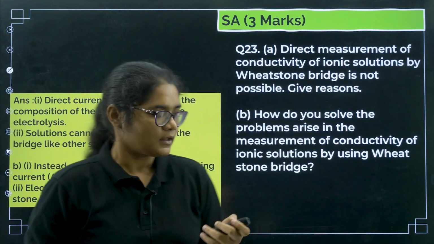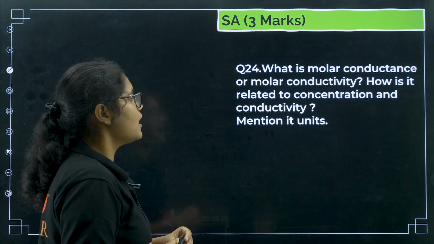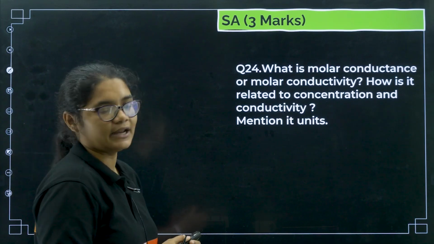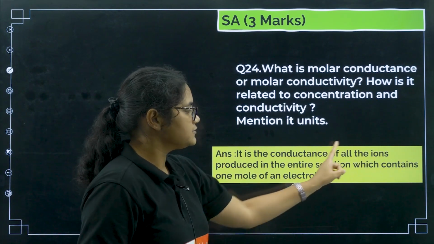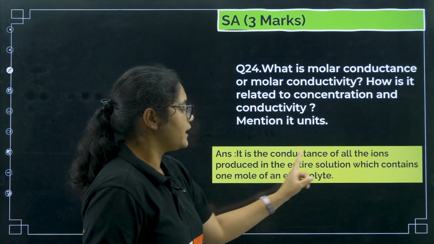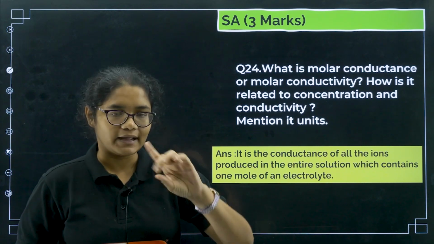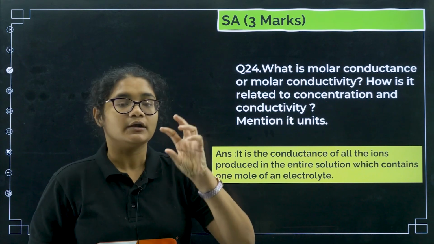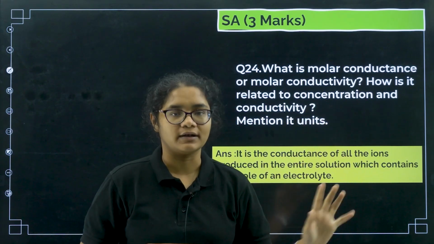Okay, fine. Next, what is molar conductance? How is it related to concentration and conductivity? Mention its unit. Molar conductance is the conductance of all the ions produced in the entire solution which contains 1 mole of an electrolyte. So if you take the electrolyte as 1 mole, and in that whatever ions are produced, whatever electricity is conducted due to those ions, that is called molar conductance.